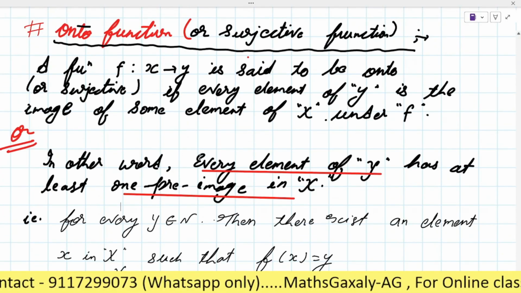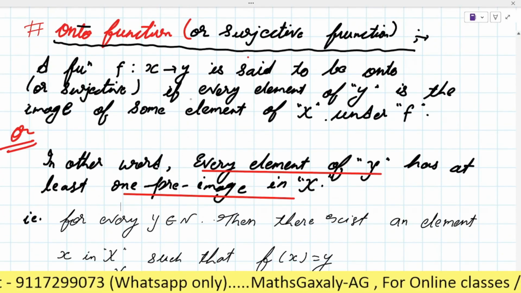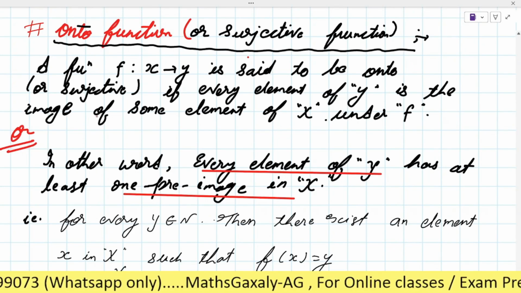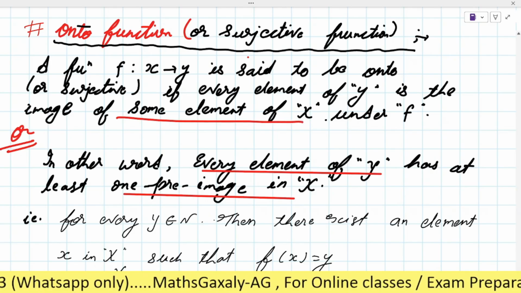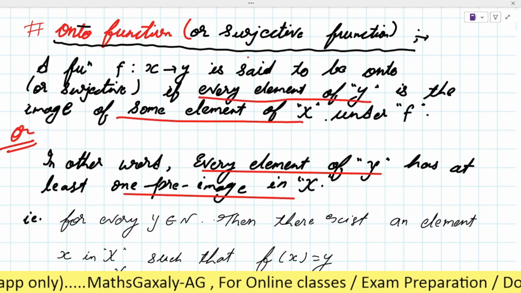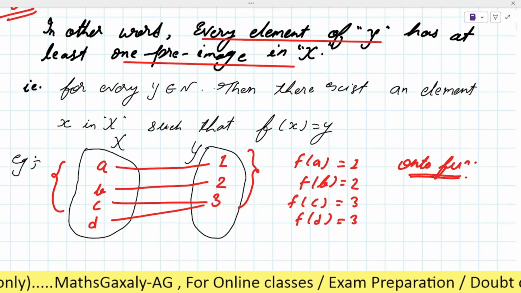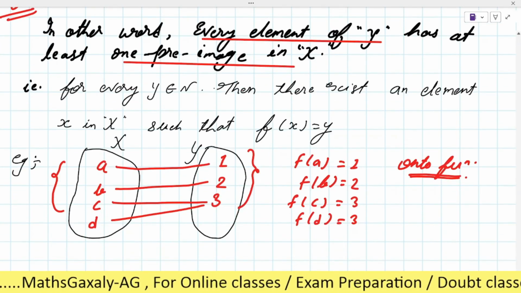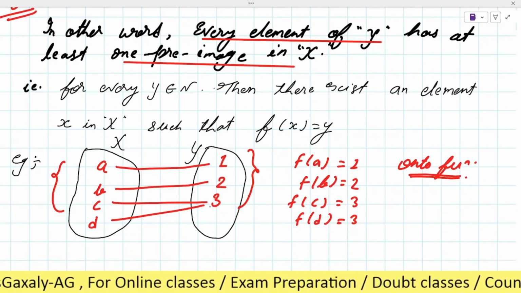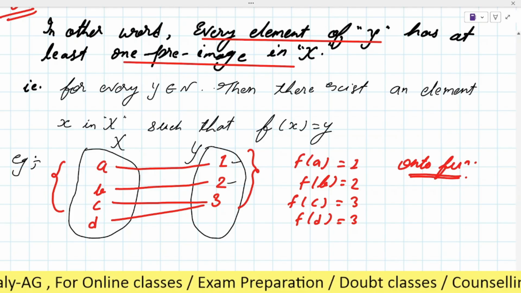Yes, sir. The first definition was that if every element of Y is the image of some element of X. As you can see here, what are the elements of Y? They are 1, 2, 3.